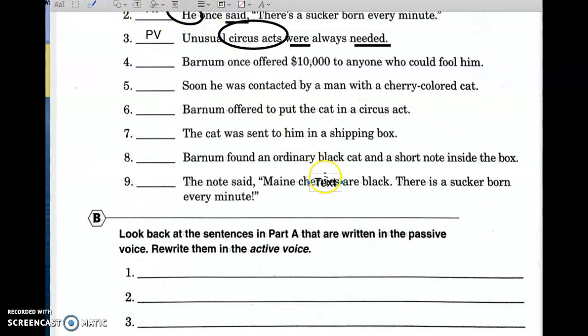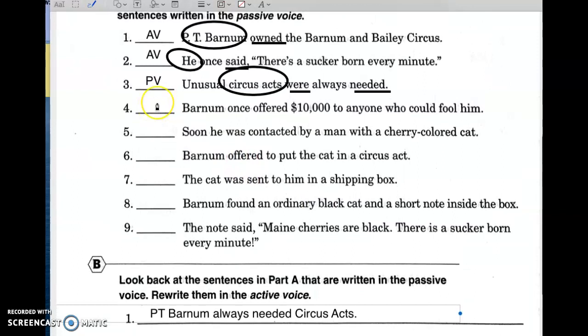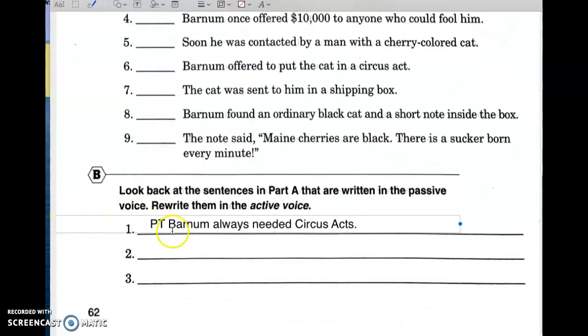Another way you could do it would be to say something along the lines of circus acts were fun, because at that time, then circus acts are performing the action of being fun. Okay, so P.T. Barnum always needed circus acts. All right, so that's all you're doing in part B. You're finding your sentences that you decided were passive voice, and you're rewriting them in active voice, where the subject is performing the action.